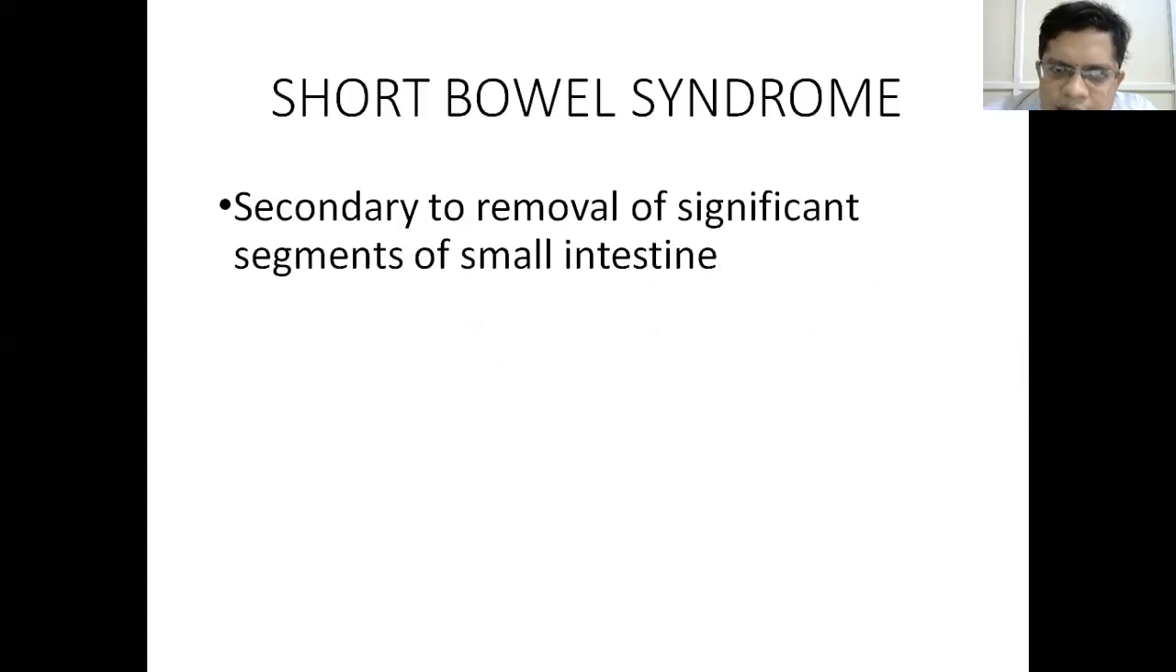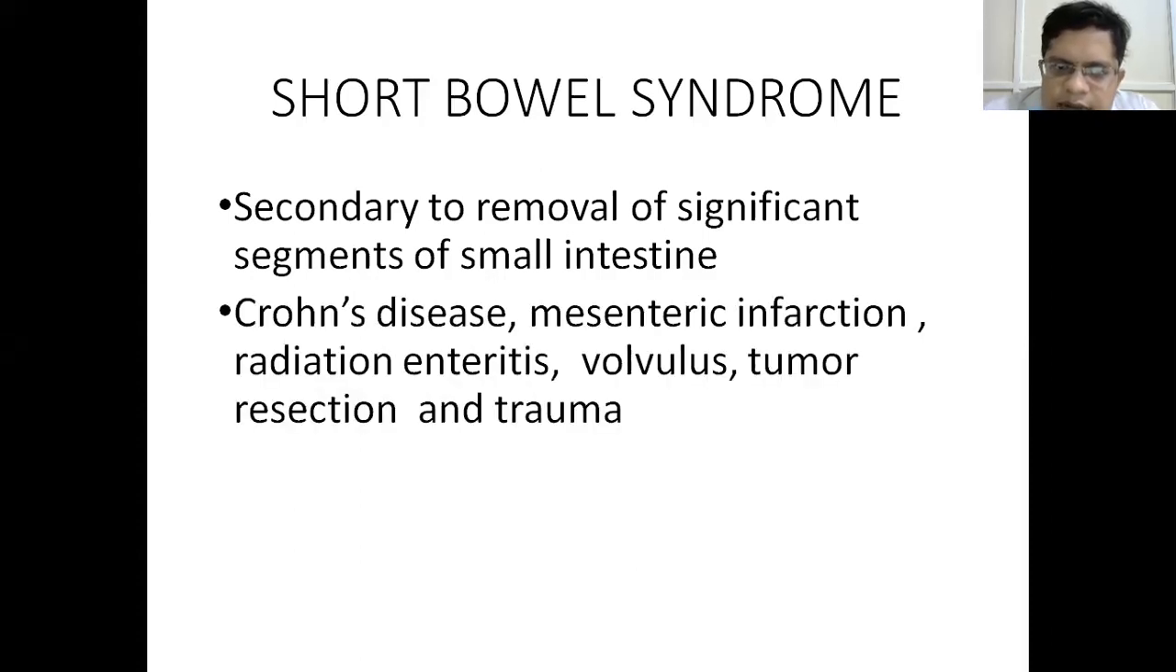Then the short bowel syndrome. So we have seen celiac disease, tropical sprue, then Whipple's disease, and then finally we come to the short bowel syndrome. Short bowel syndrome is secondary to removal of significant segments of small intestine. The patient had a disease and there is a surgical procedure, and they remove a major part of the intestine. This obviously leads to malabsorption of nutrients.